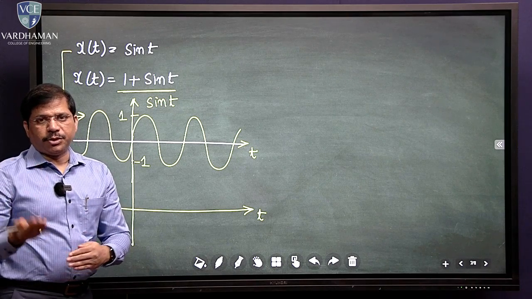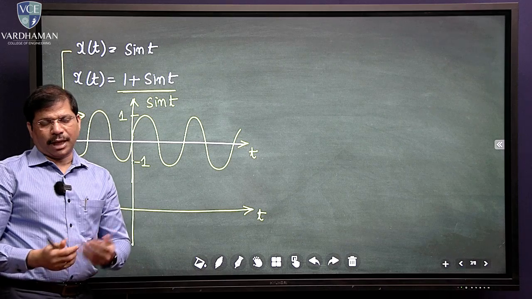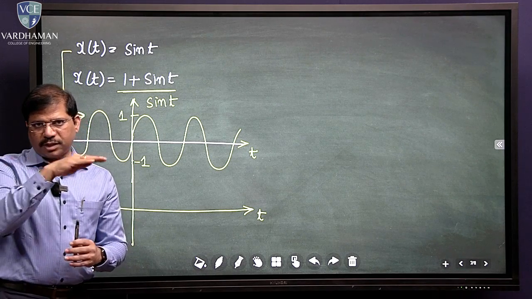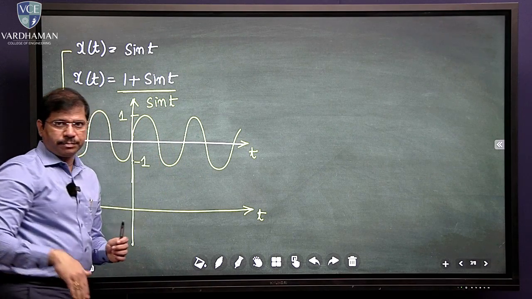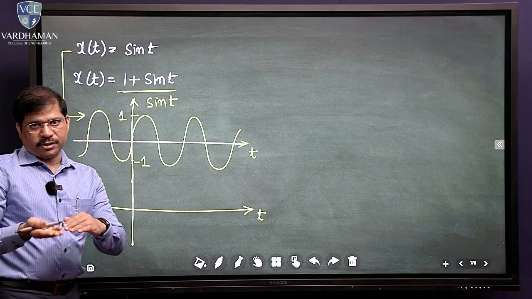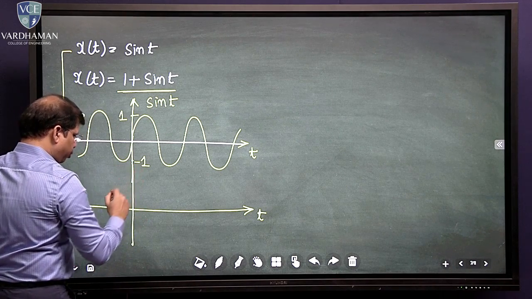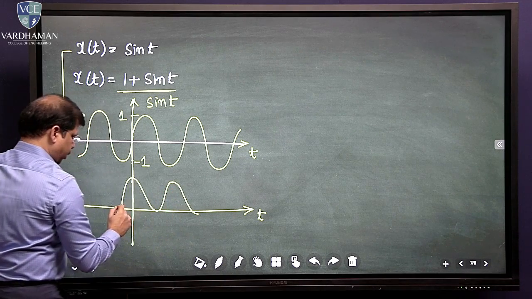And there are some circuits that will do this clamping, which are called clampers. Clampers and clippers. Clippers normally slice off your signals. That means that either this part or this part they remove. They are called slicers, so that is the clip. And this is clamp. So clamp is like this. So if we move the signal in the upward direction, that's how you see the signal.